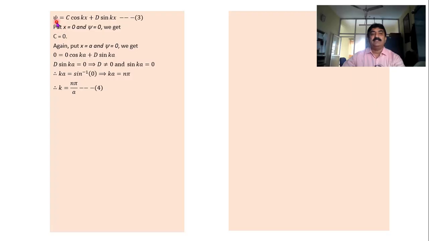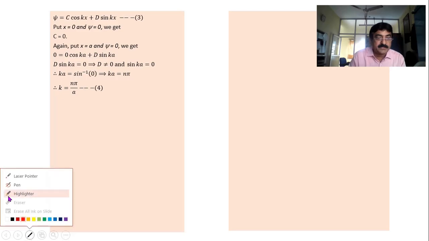Then 0 is equal to c cos 0, because x I have taken 0, plus d sin 0. Sin 0 is 0, cos 0 is 1. So c is equal to 0. I just write and show you. 1 minute, I will just write and show you how actually it becomes 0.